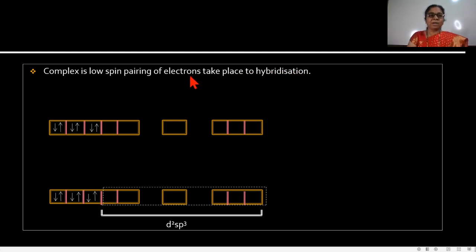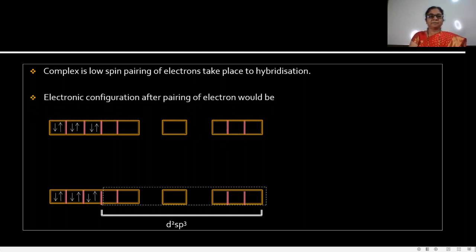When the complex is low spin, pairing of electrons takes place for the hybridization. The d orbitals containing the 6 electrons are paired, and 2 d orbitals are vacant, so these complexes have 6 vacant orbitals for the formation of bonding. Therefore, 2 d orbitals, 1 s orbital and 3 p orbitals are required for the bonding.